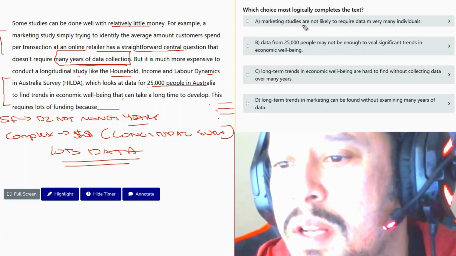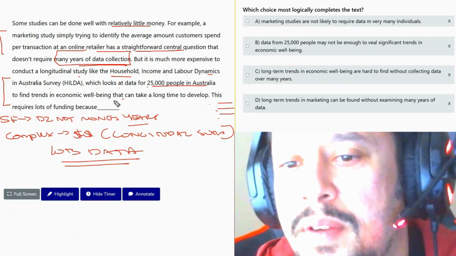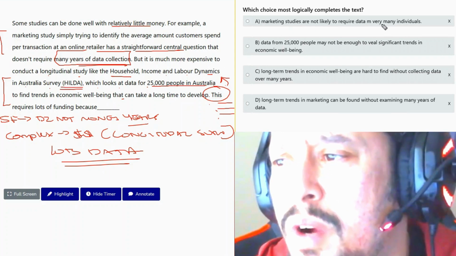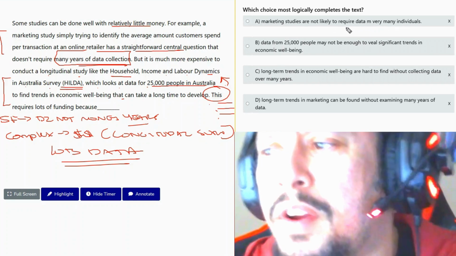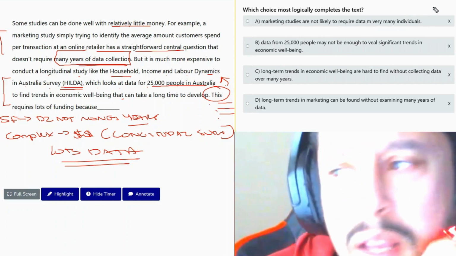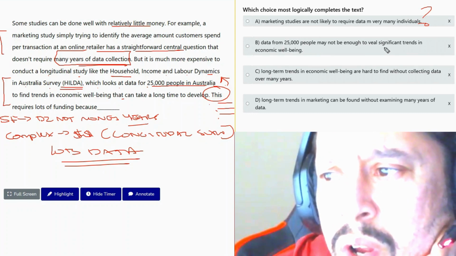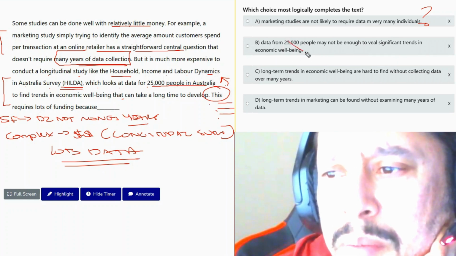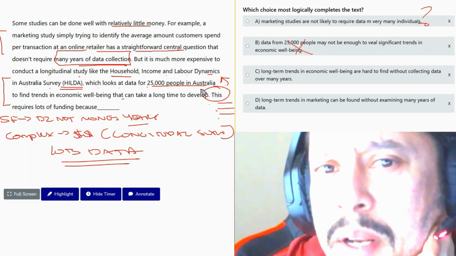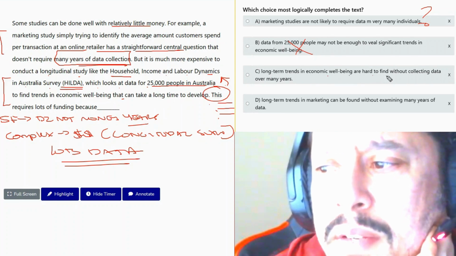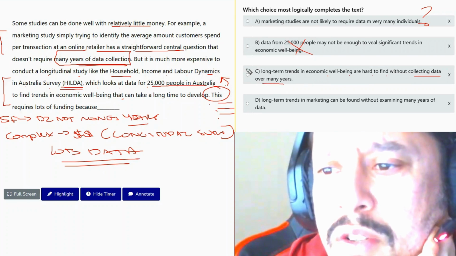So marketing studies, this requires lots of funding because we're talking about the HILDA. Marketing studies are not likely to require data on very many individuals. I mean, I guess maybe data from 25,000 people may not be enough to reveal significant trends in economic well-being. No, this is off topic. We'll talk about money. Why do we choose one over the other? Long-term trends in economic well-being are hard to find without collecting data over many years. We'll go with answer C.